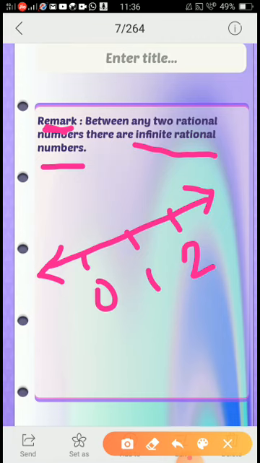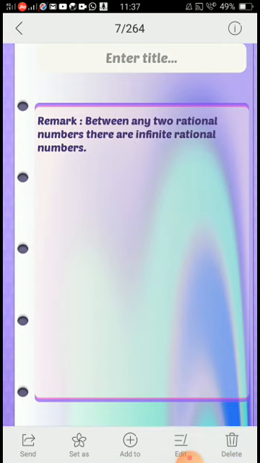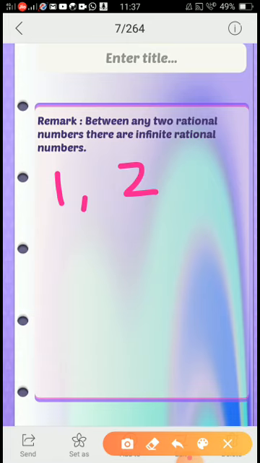Yes, because every integer or every whole number is what? A rational number. Now, when I represent here, I cannot see any number between 1 and 2. But we have infinitely many numbers between 1 and 2. Can I have infinitely many rational numbers? Yes, you can.